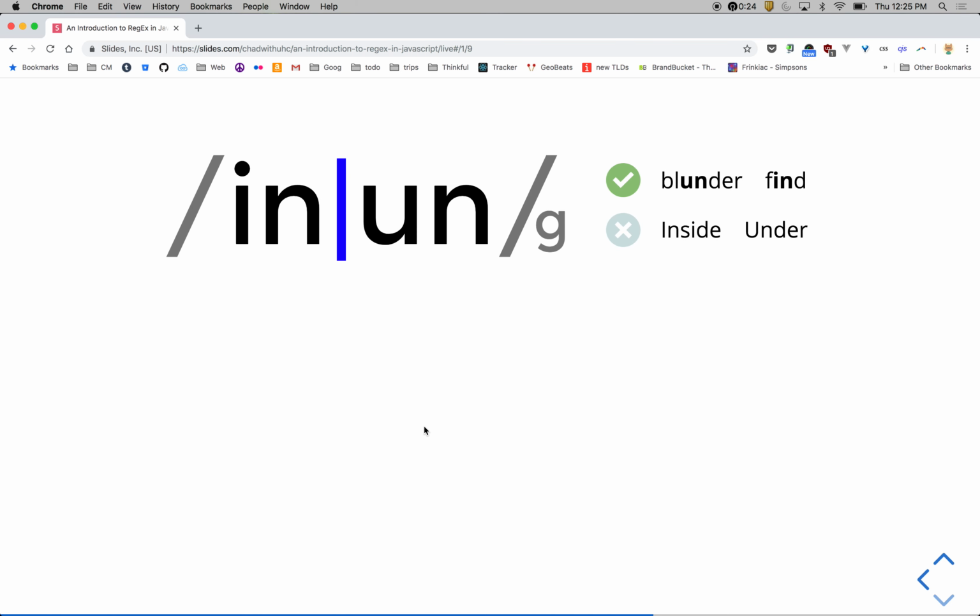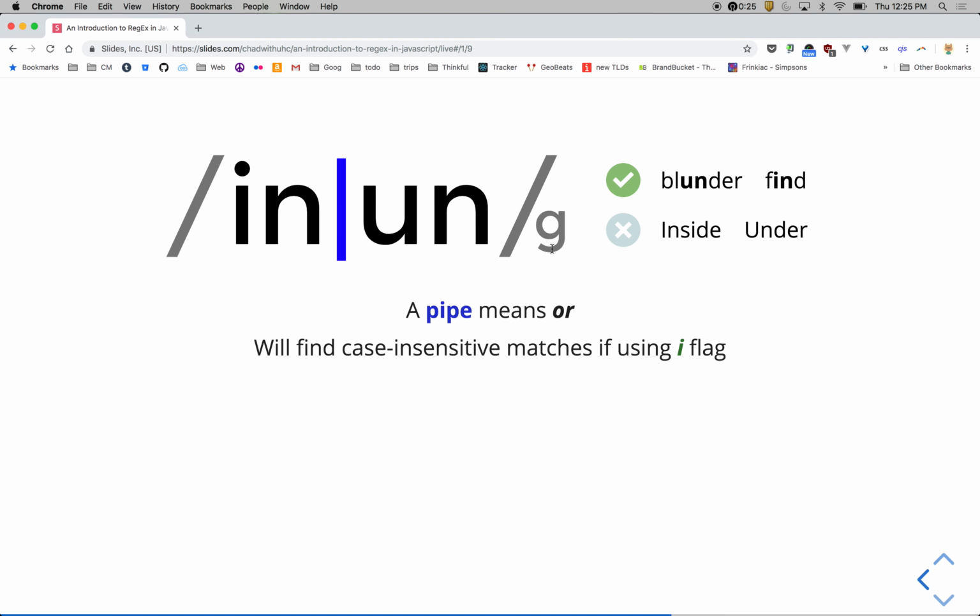The next one is or. So in or un is what this is saying, and it's got the global flag. It's a pipe. It will look for case insensitive matches if using the I flag. In this case, I'm not using it just for my example. So in blunder, it would match the UN. In find, it would match the IN. Doesn't have to have both. Again, it's an or. With a capital I or capital U, it's not matching those because of the case sensitivity. I did not include the I flag on this one.